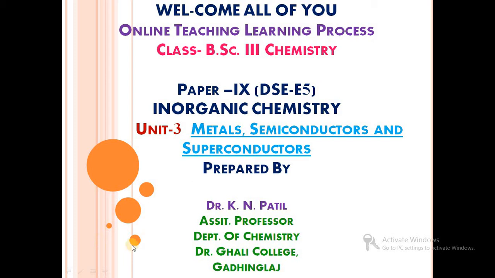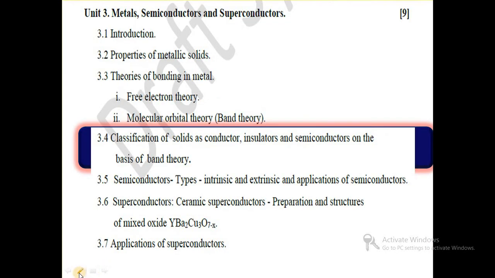We have started unit number 3, metals, semiconductors and superconductors, from paper number 9 in inorganic chemistry. In our last video we saw theories of bonding in metals, in which we studied free electron theory and molecular orbital theory, that is band theory. And in this video we will see details about the classification of solids as conductors, insulators and semiconductors on the basis of band theory.